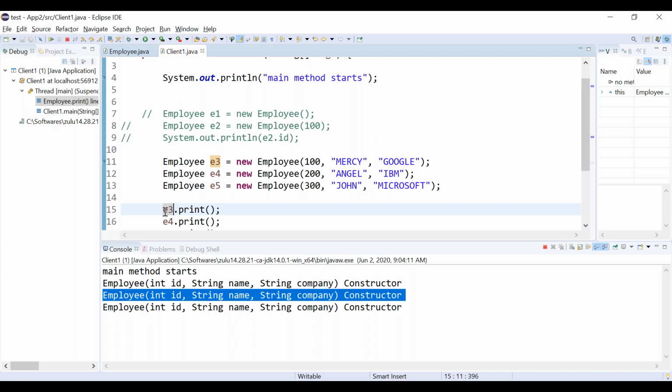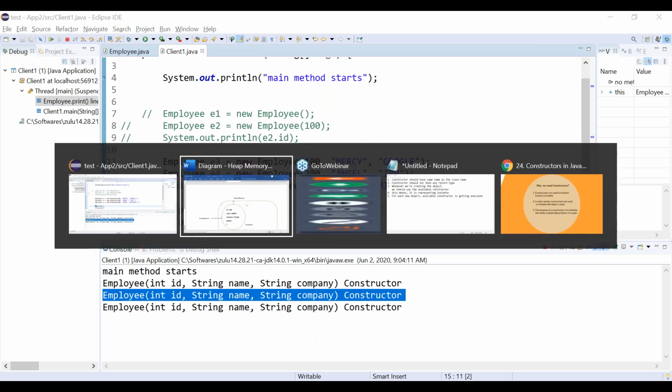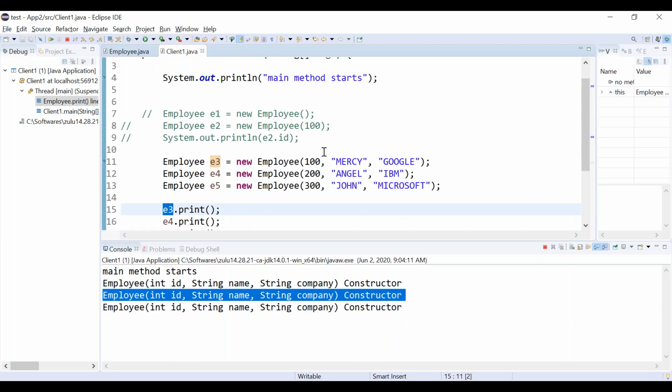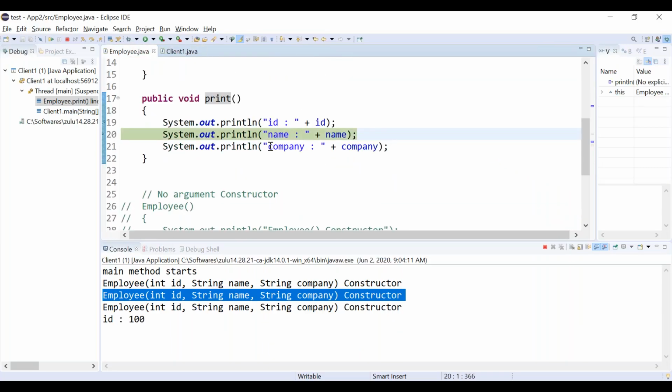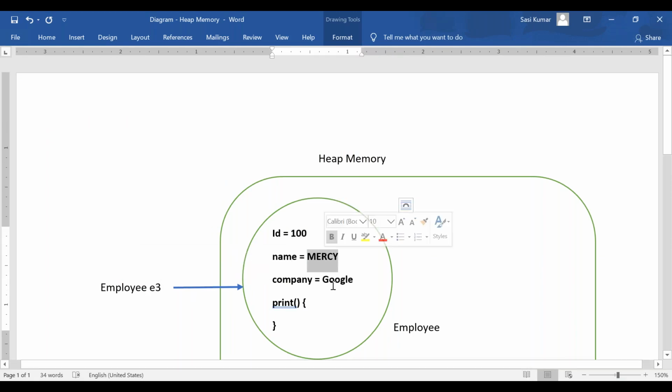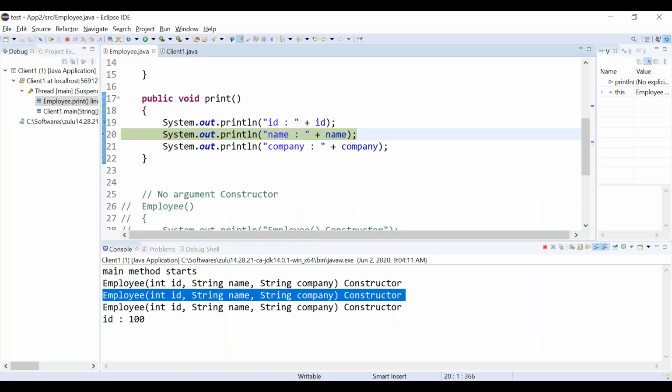So it will go inside. Now we are printing ID, name and company inside the print method, because we called using E3. ID is 100, name is Mercy, company is Google. See, the same we are getting here.